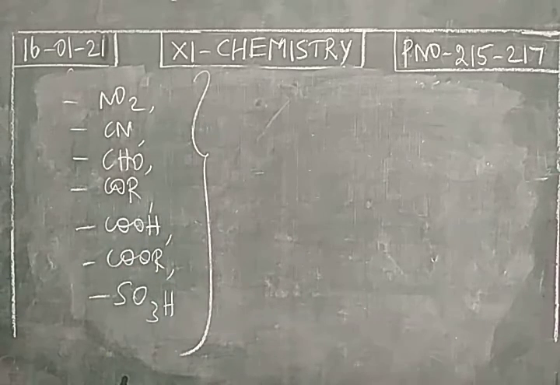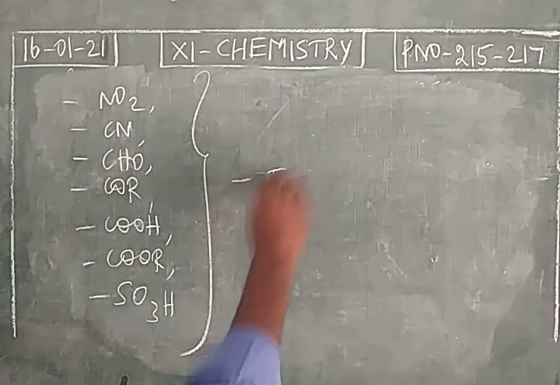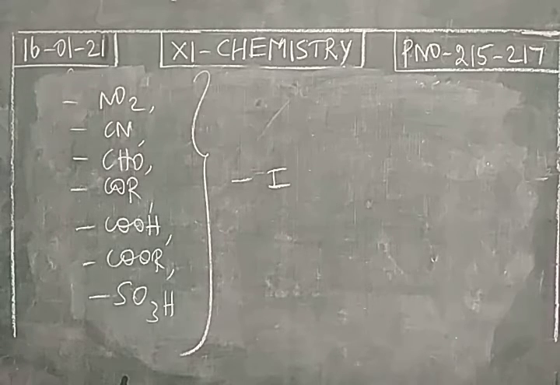So these are all electron withdrawing groups. This will make a minus I effect. So due to the minus inductive effect, this will deactivate the benzene ring. So they are examples of deactivating groups and meta directors.